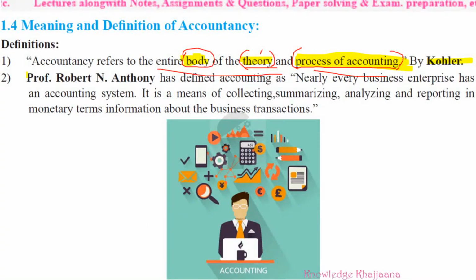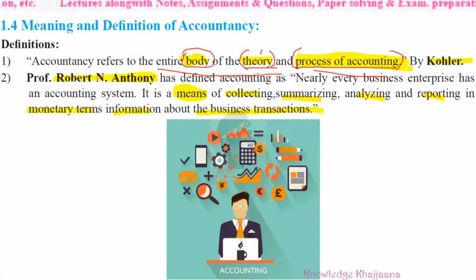Now we go to the second definition, which is given by a different accountant, Professor Robert N. Anthony. What he has defined accounting as: nearly every business enterprise has an accounting system. It is a means. What is meant by means? Way. It is a way of collecting, summarizing, analyzing, and reporting in monetary terms information about the business transactions.